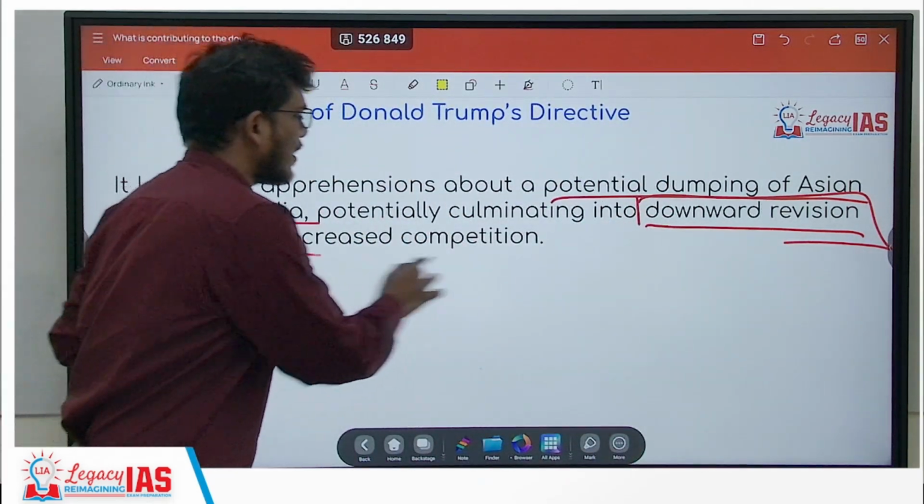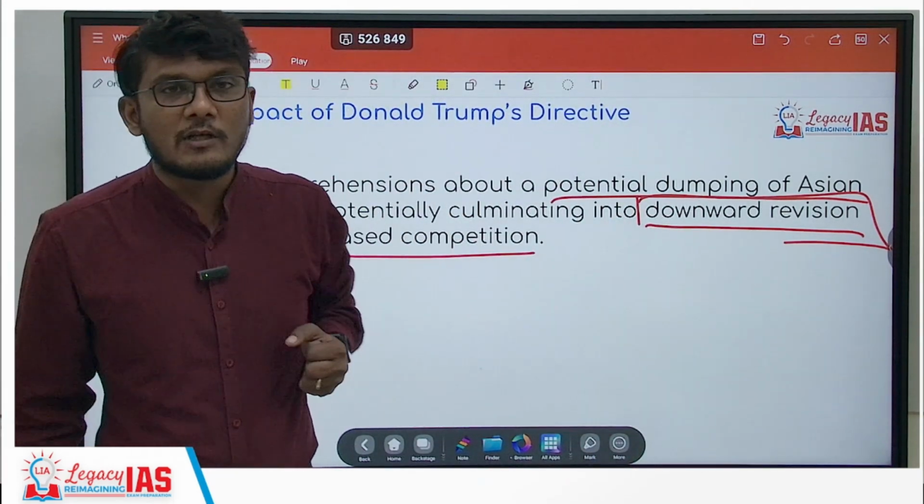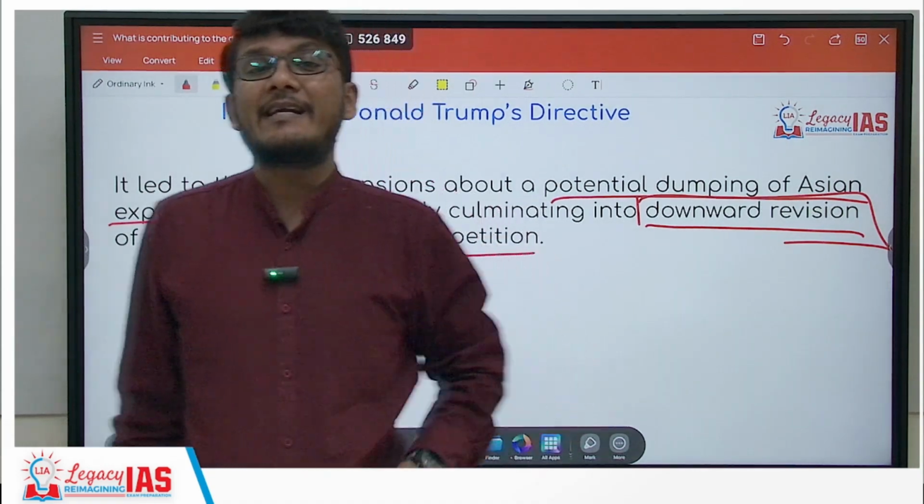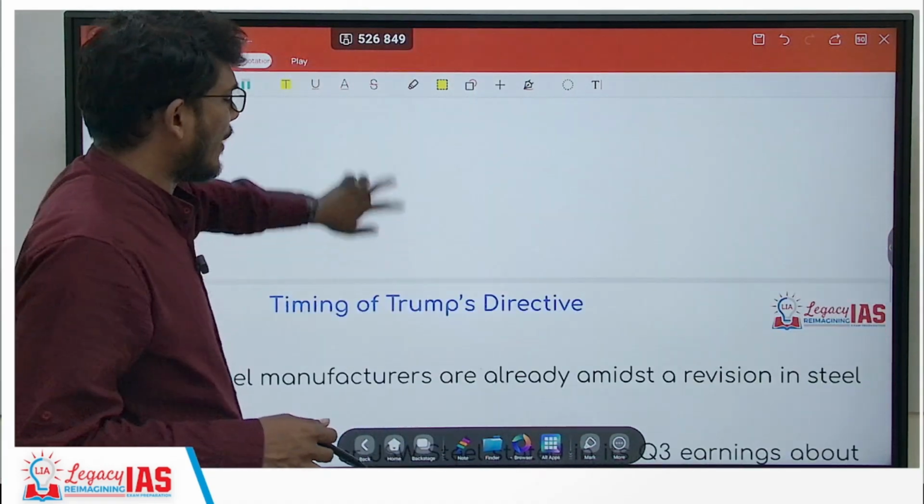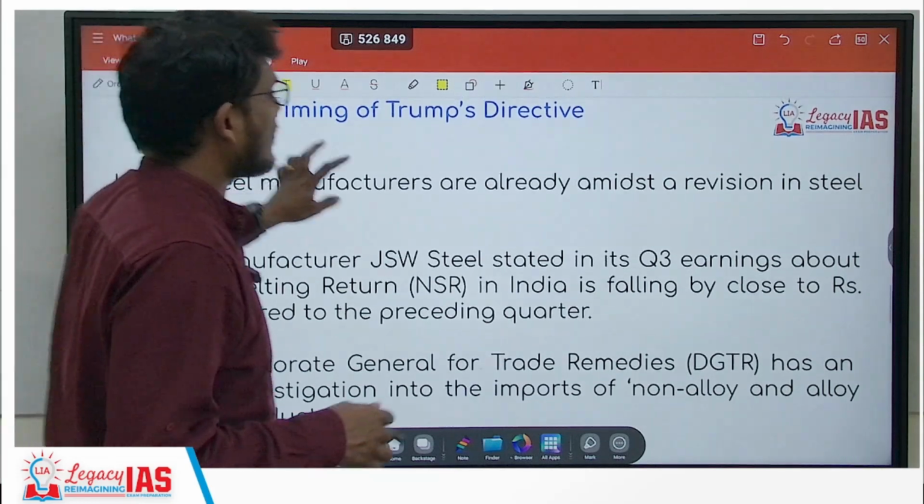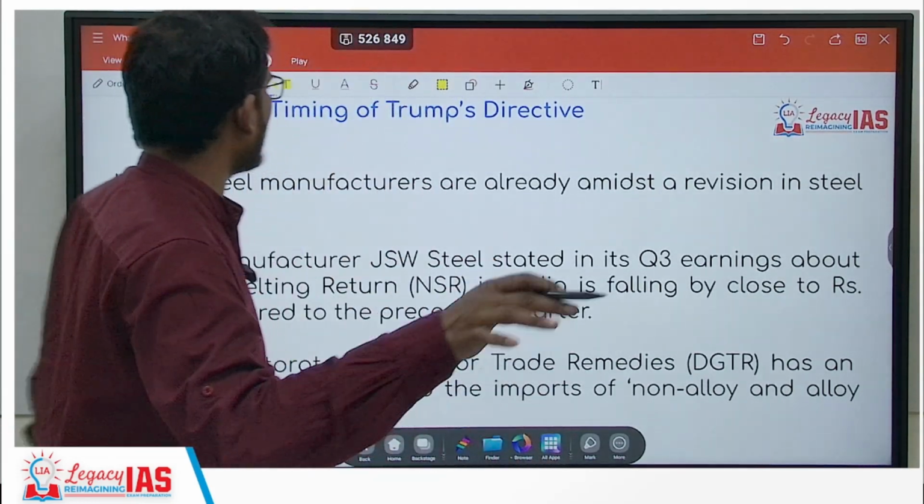And of course, increased competition. Downward revision means what? Less profit, or even at times it can be losses as well. So as a result, a downward spiral might start.